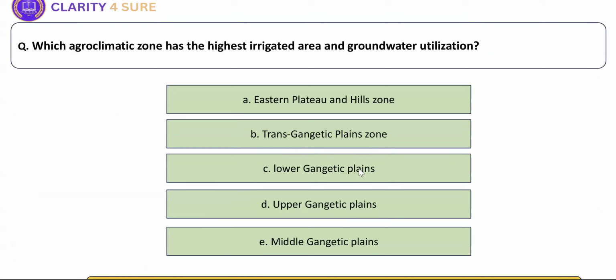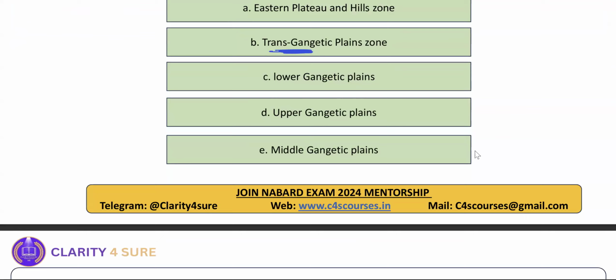Next, which agroclimatic zone has the highest irrigated area and groundwater utilization? Tell it easily, use common sense, you will tell the answer for this question. Trans-Gangetic Plain. Due to the Ganga, the highest irrigated regions are over there only. Right now they are asking this type of question. They will give you the features of that ACZ and ask you to identify it. So do not think that you have not studied. Use a little common sense and you will get the right answer for such questions.